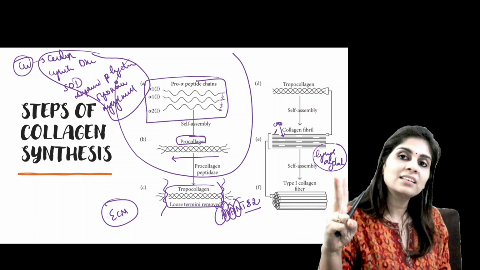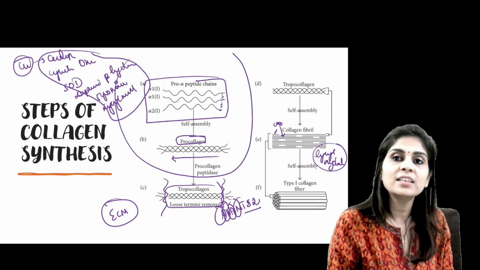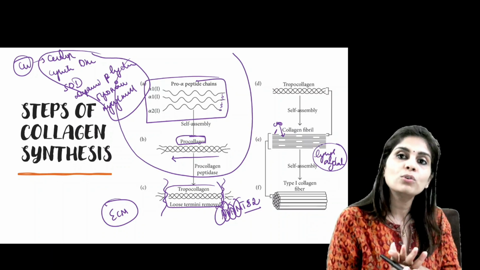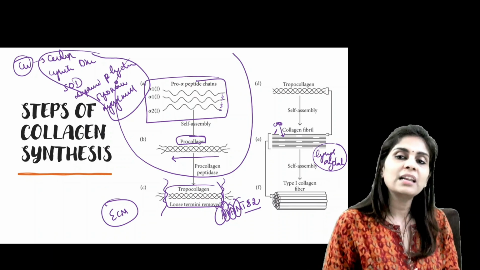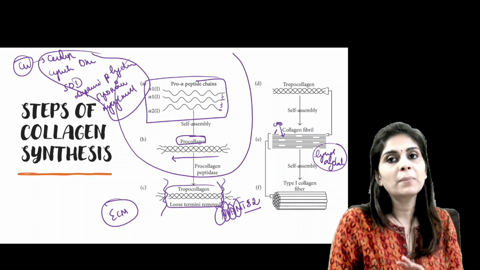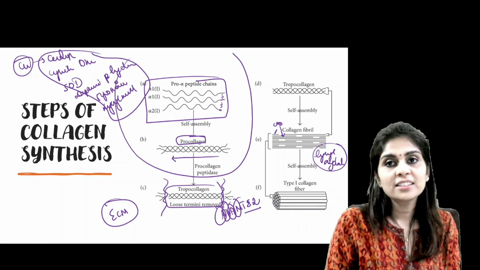The second extracellular processing involves lysyl oxidase, which helps in aldimine cross-linkage formation between tropocollagen, forming a collagen microfibril. Then collagen microfibrils will assimilate together to form collagen fiber. Okay, so that's all about steps involved in collagen synthesis.